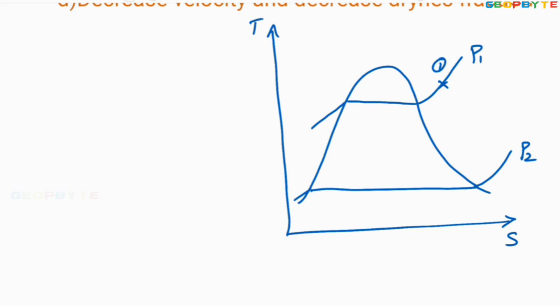This is the state 1. 1 to 2 is the reversible adiabatic process.